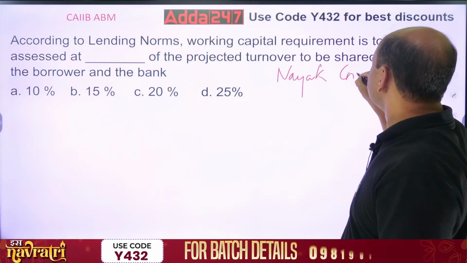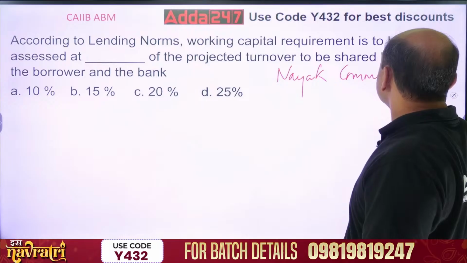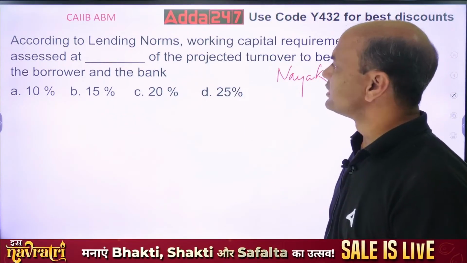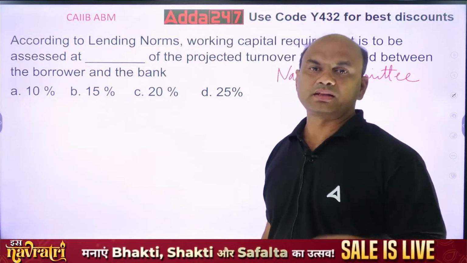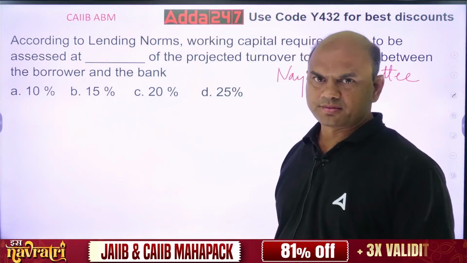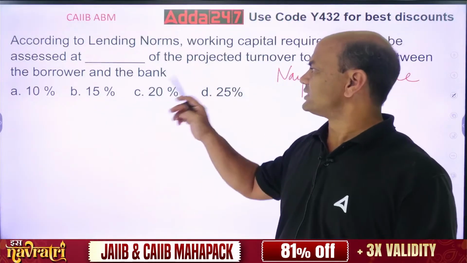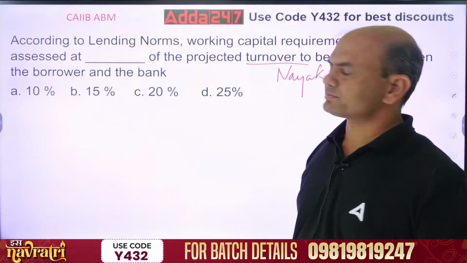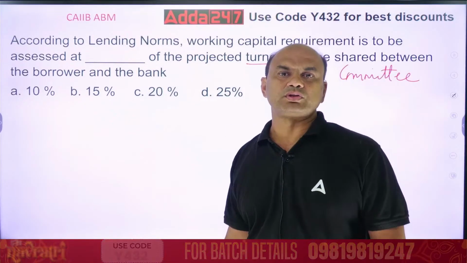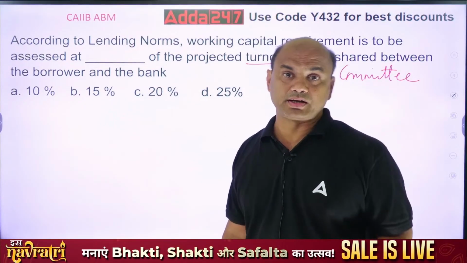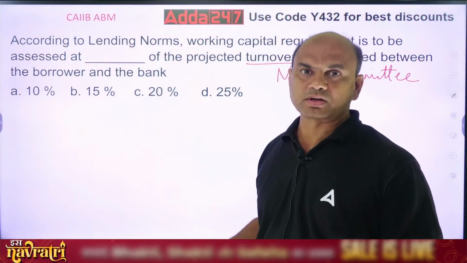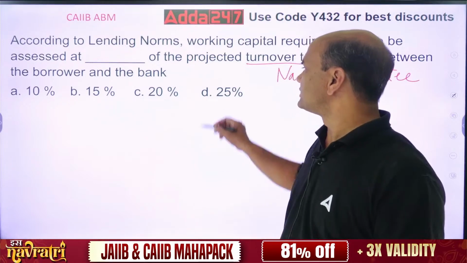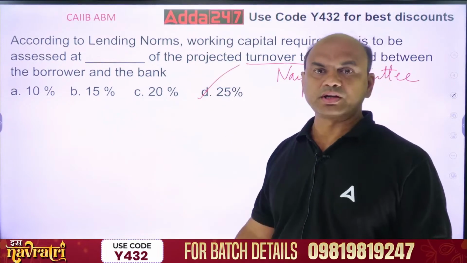This JAIIB committee gave this suggestion that the working capital of any client should be what? 10%, 15%, 20% or 25% of the projected turnover. What should be the working capital given to the client if the client is starting a new business or giving some projections for the old business also? So it is 25%.